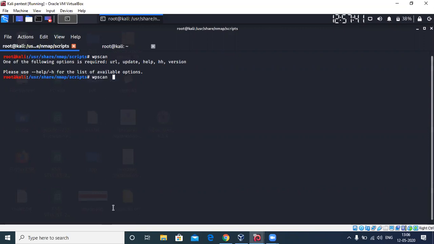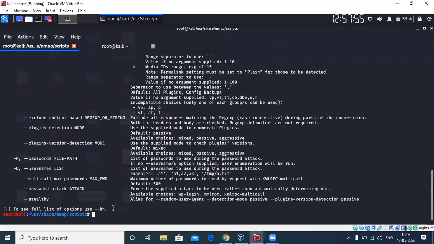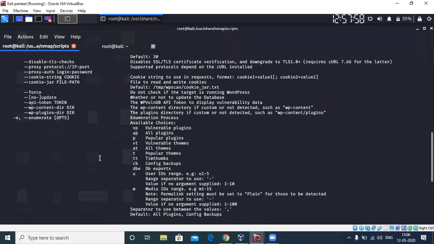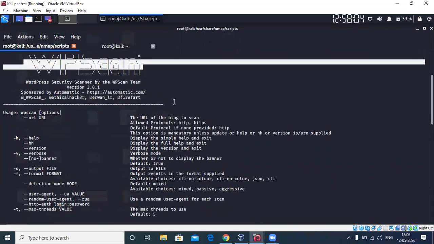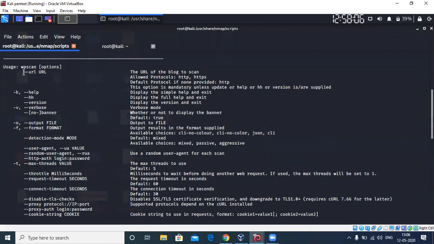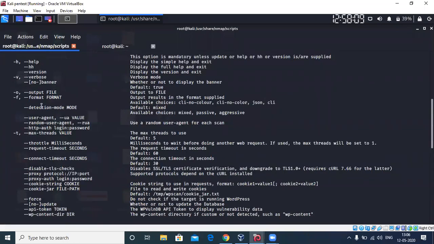WPScan is something that is specifically built to scan WordPress sites. There you go. You can mention the URL of that particular WordPress site.